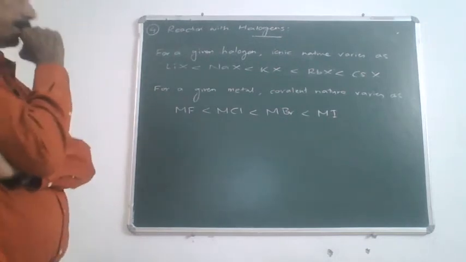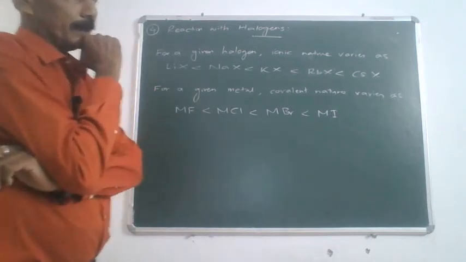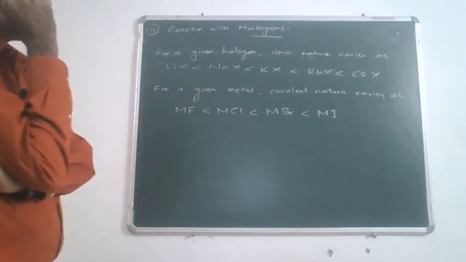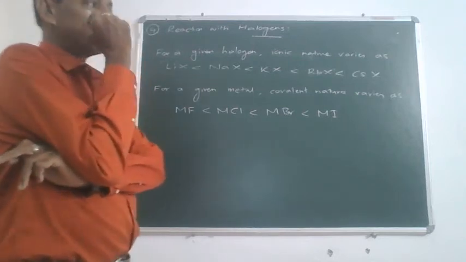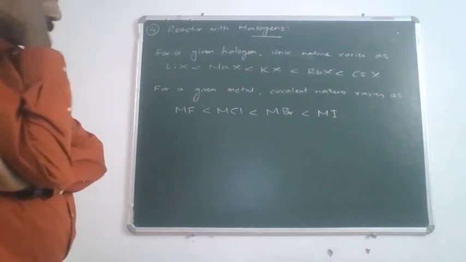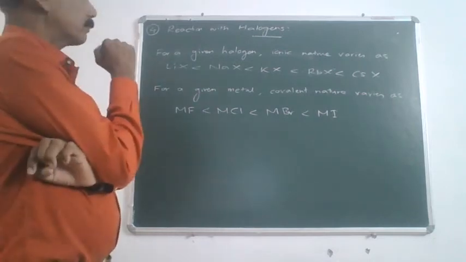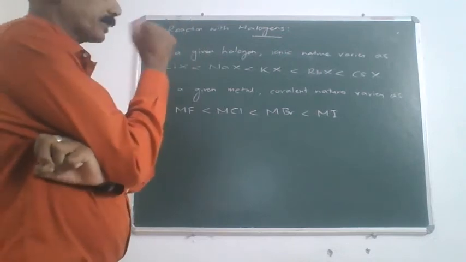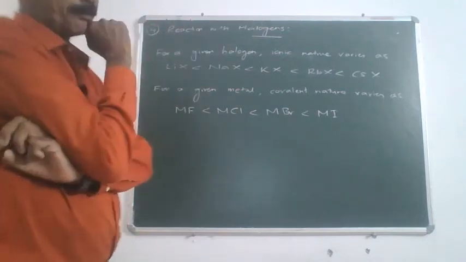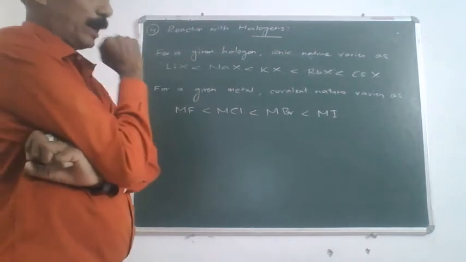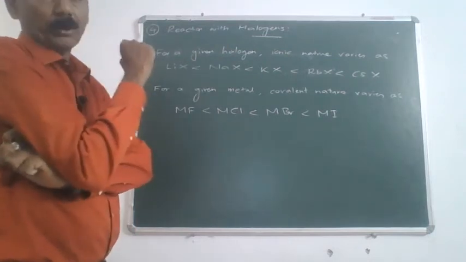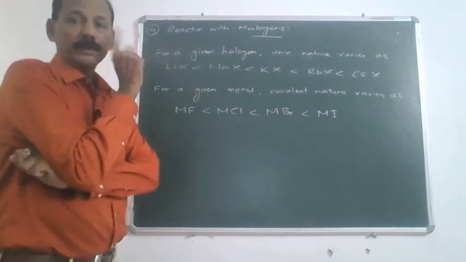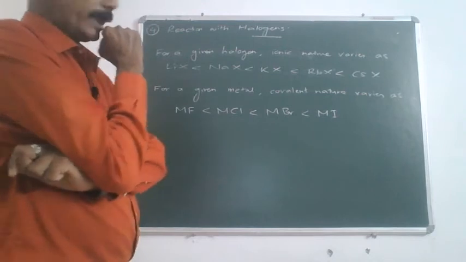For a given halogen, ionic nature varies as LiX < NaX < KX < RbX < CsX. So, suppose you take fluorides, then lithium fluoride will be least ionic, whereas cesium fluoride will be most ionic. Here, the simple logic is, for the same anion, larger the cation, more ionic is the bond. This is a fact you study in the chapter called chemical bonding.